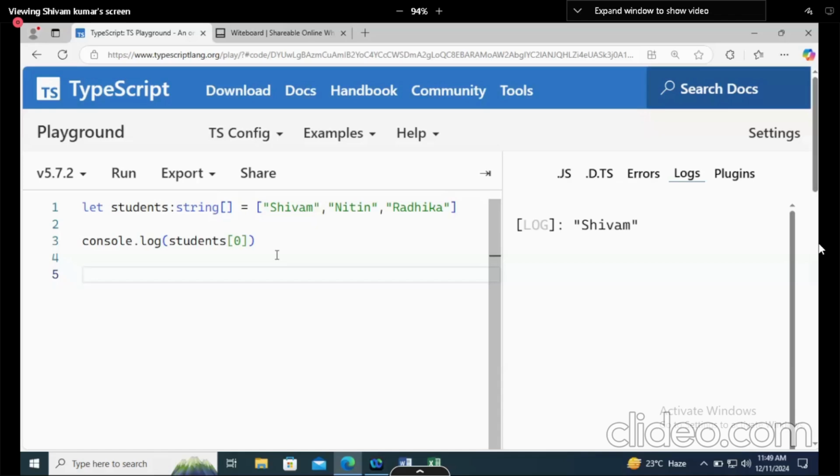What is stack? LIFO technique, last in, first out. I'm asking what is stack. I'm not asking which technique it follows. You guys know things, but you don't know where to answer which thing. So stack is a data structure. First thing, data structure means how you are storing your data. Give me one real life example of a stack.